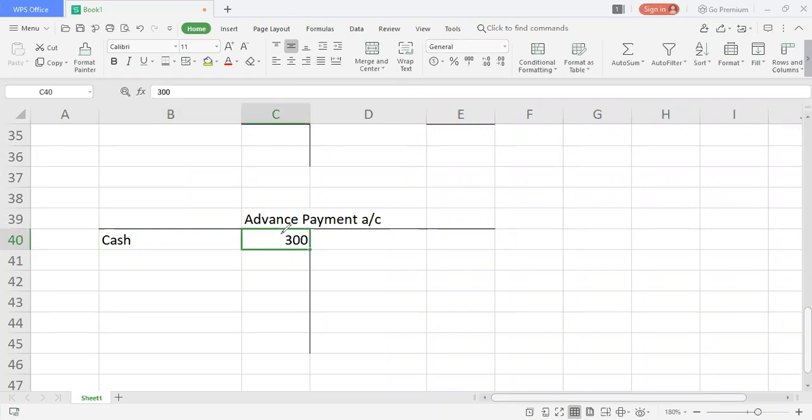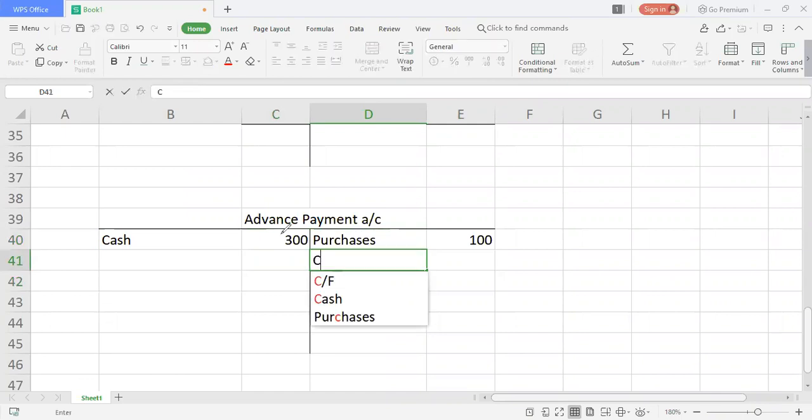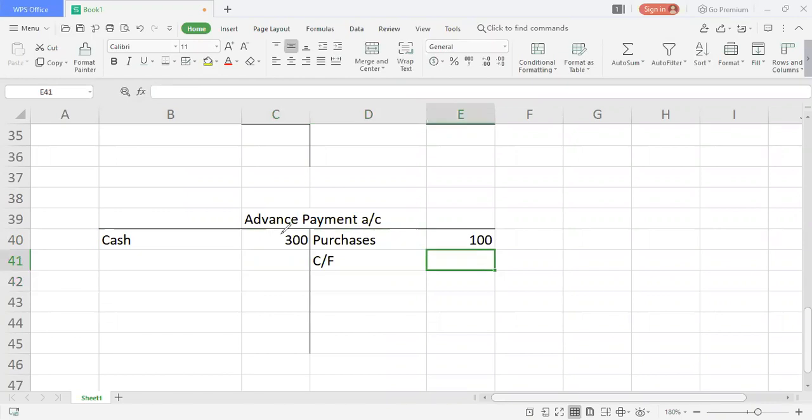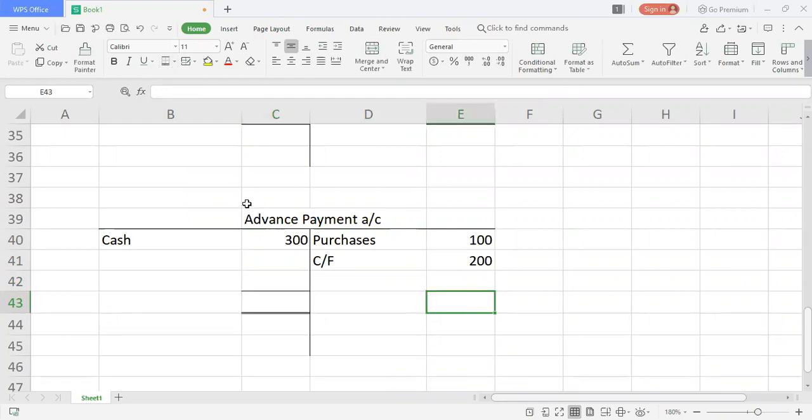After recording this, you need to know they made purchases. You remember we recorded purchases. 100,000 was received on the adjustment number 1. So we sent it for purchases from advance payment. So actually the carried down balance, carried forward balance is going to be 200. So I'm going to take the total. That simple is doing the ledger account. So we are done with the ledger accounts.